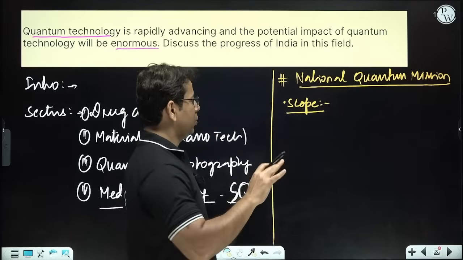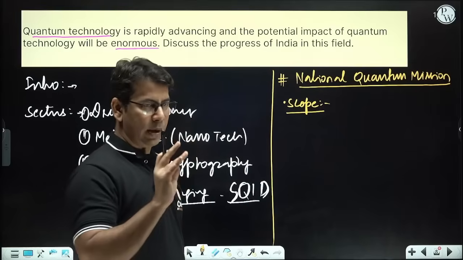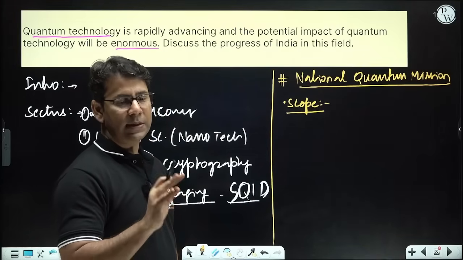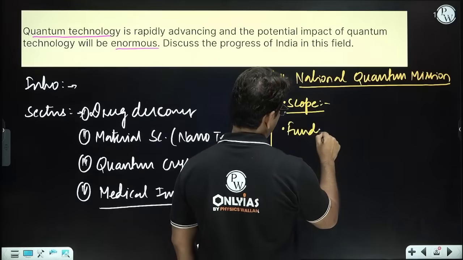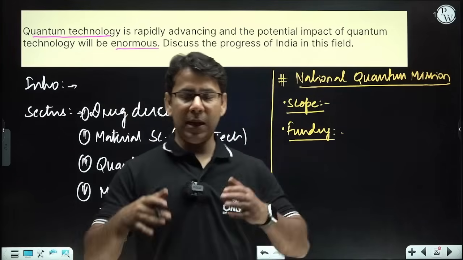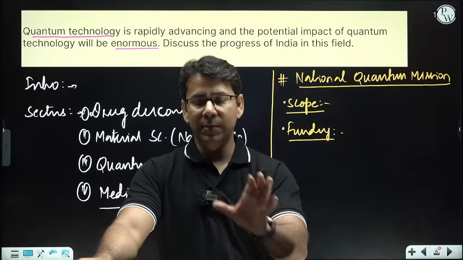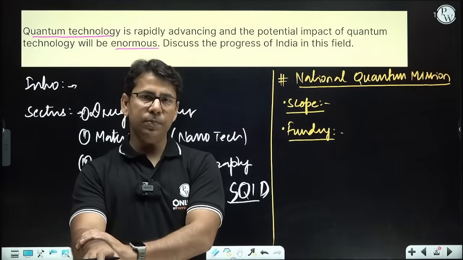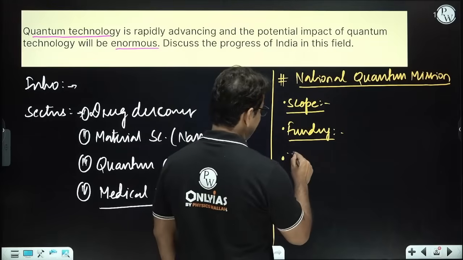We want to explore four areas under this mission: quantum computing, quantum communication, quantum material, and quantum sensing, right? Second one is funding. So funding is there, right? And in the time span of 2023 to 2030, a total of 6,000 crore has been allocated for the mission, right? And what are the thematic hubs?